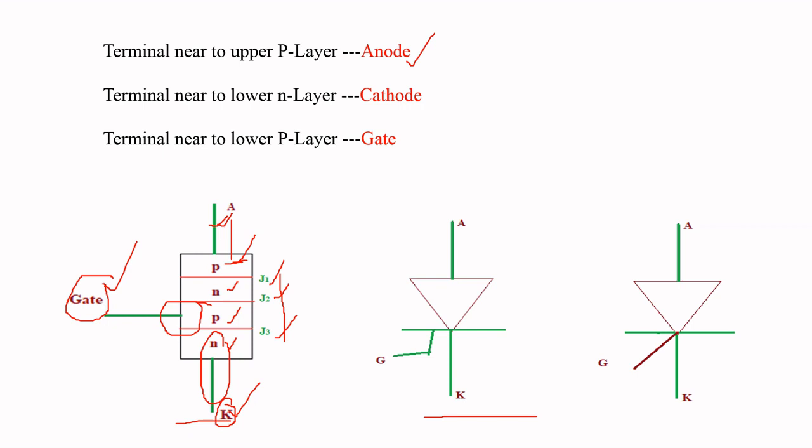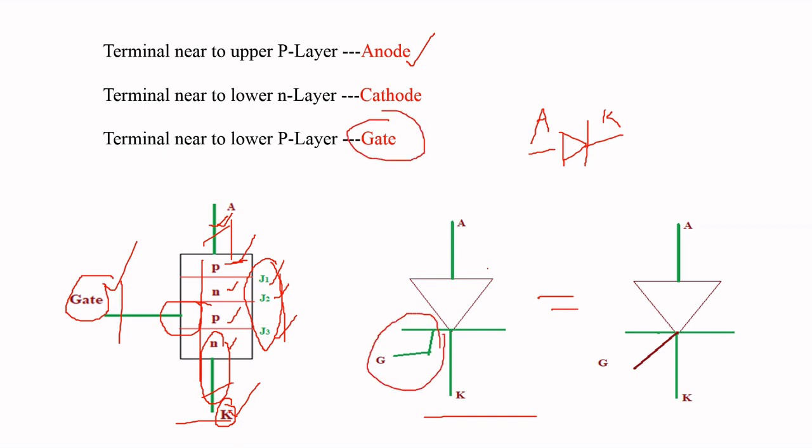So it is a 4-layer, 3-terminal, 3-junction power semiconductor device, and these two are the electrical symbols for SCR. A diode has 2 terminals, only an anode and a cathode. Coming to SCR, it has one more extra terminal, that is the gate. This gate terminal may be connected like this or we can connect it like this. These two electrical symbols are the same, and we can use either symbol. This is about the construction and electrical symbol of SCR.